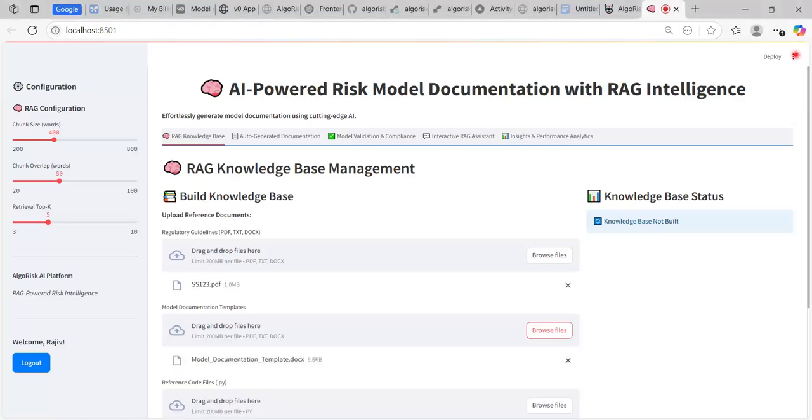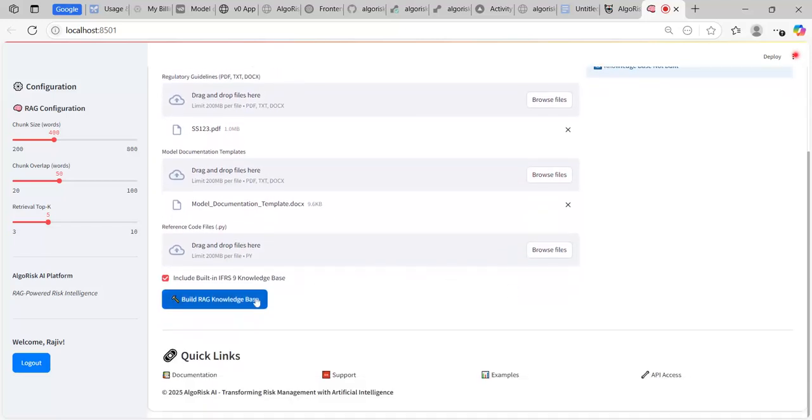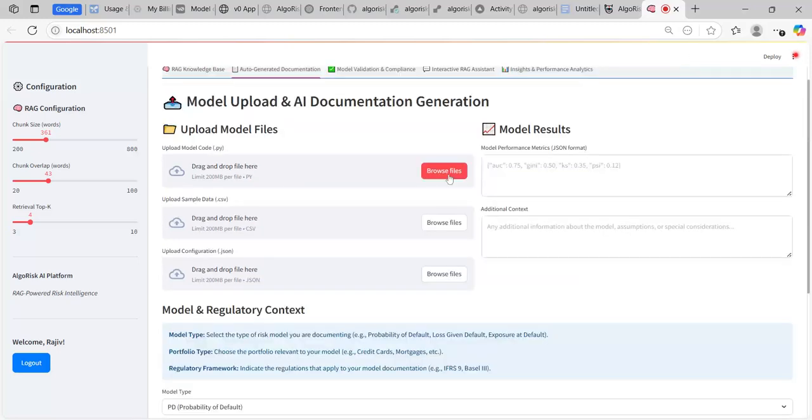AlgoRisk solves this with a powerful retrieval augmented generation engine designed specifically for risk and regulatory models. You begin by building your RAG knowledge base. This is where you upload key documents that you want the AI to rely on. These might include regulatory guidelines like SS123, your internal model documentation templates, audit frameworks, or any other reference material.